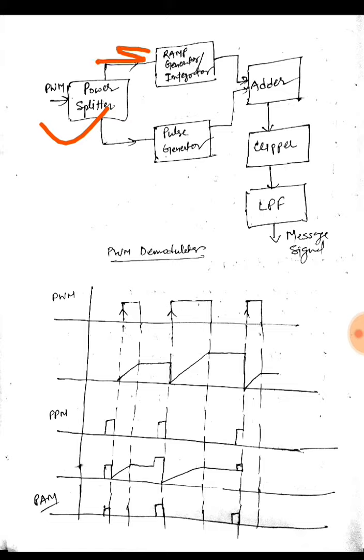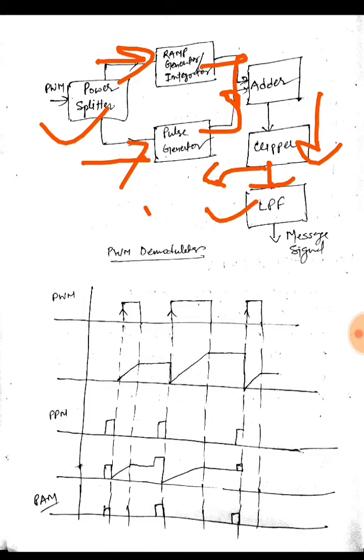So one is fed to the ramp generator or the integrator, and one is fed to the pulse generator. Then these two outputs are added to get the message signal, which is first clipped using a clipper and then passed through a low pass filter, because at the clipper end we would get a pulse amplitude modulated wave, from which we can extract our message signal using a low pass filter. So at this point we would get a pulse amplitude modulated wave, which can get converted back to the original signal using a low pass filter.